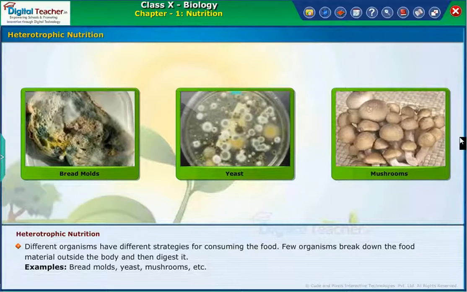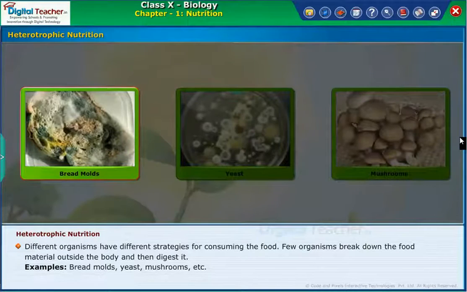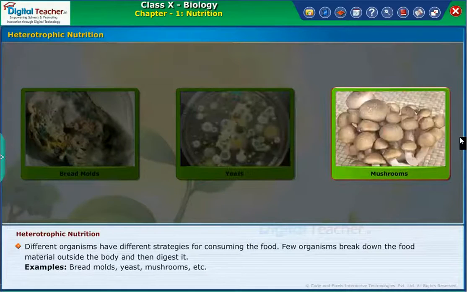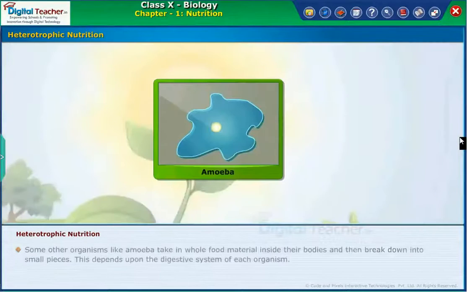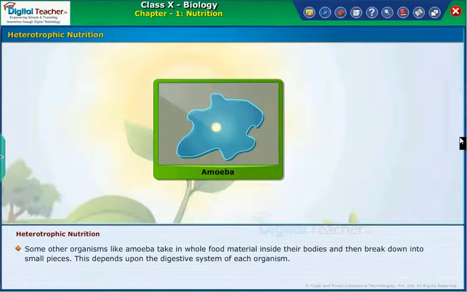Few organisms break down the food material outside the body and then digest it. Examples: bread molds, yeast, mushrooms, etc. Some other organisms, like amoeba, take in whole food material inside their bodies and then break down into small pieces. This depends upon the digestive system of each organism.